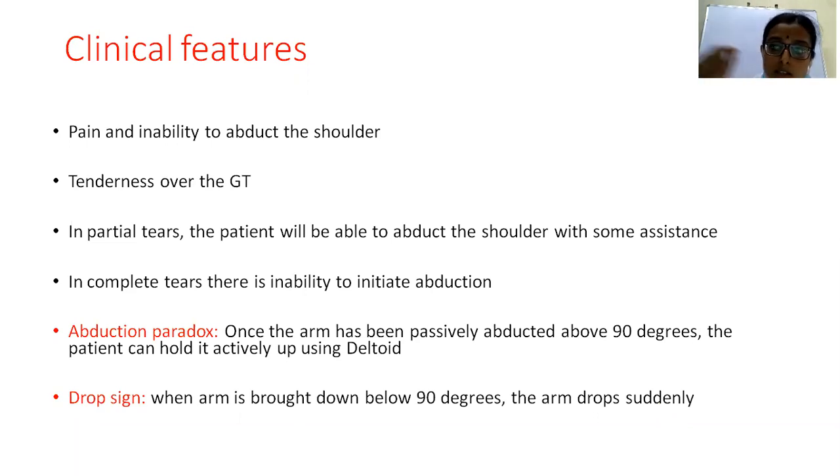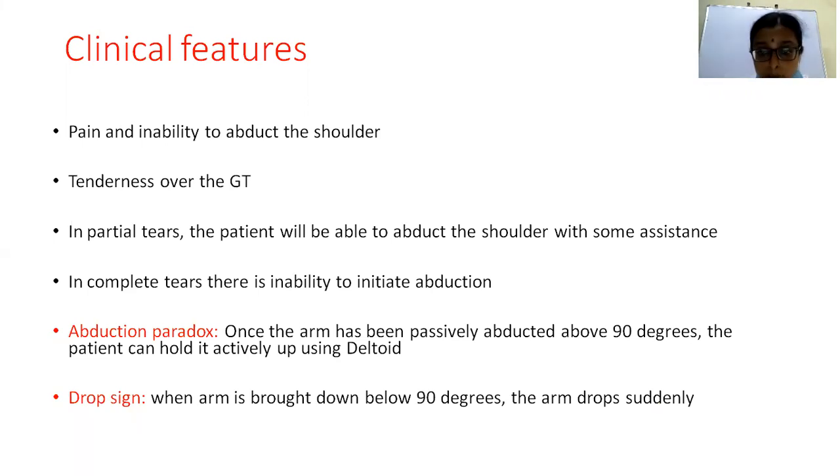And there will be tenderness over the GT. In partial tears, the patient will be able to abduct the shoulder with some assistance. If we provide some assistance, the patient will be able to abduct the shoulder. However, in complete tears, the patient will be unable to initiate the abduction itself. So there is a small point here called abduction paradox.